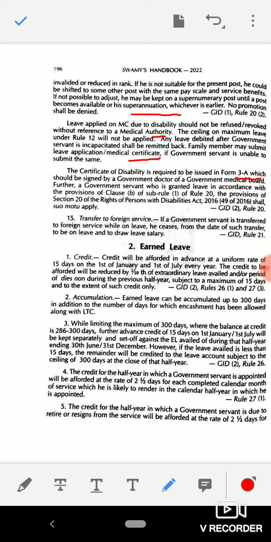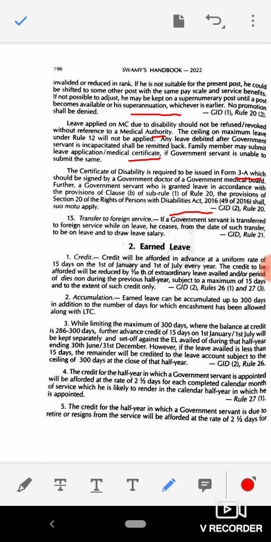Further, for a government servant who is granted leave in accordance with the provision of Clause B of Sub-Rule 1 of Rule 20, the provisions of Section 20 of the Rights of Persons with Disabilities Act 2016 (49 of 2016) shall suo motu apply. This is according to GID 2, Rule 20.